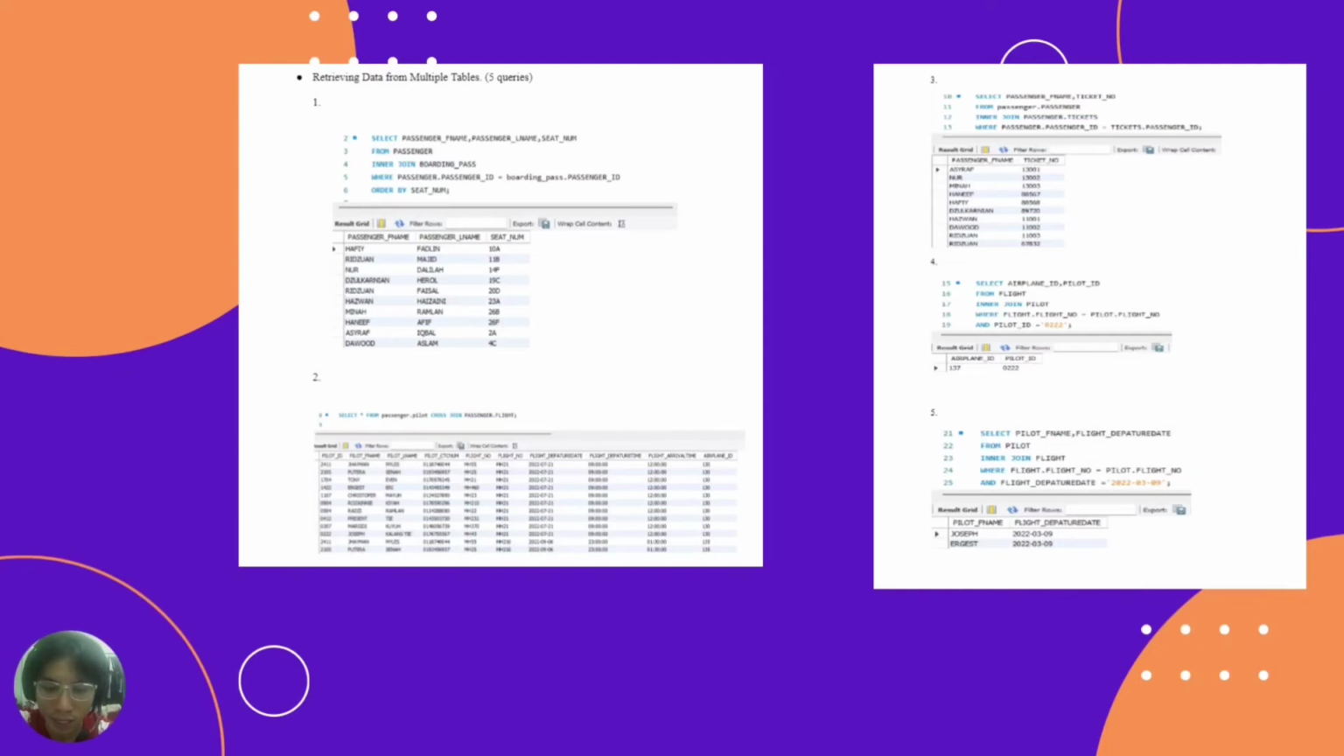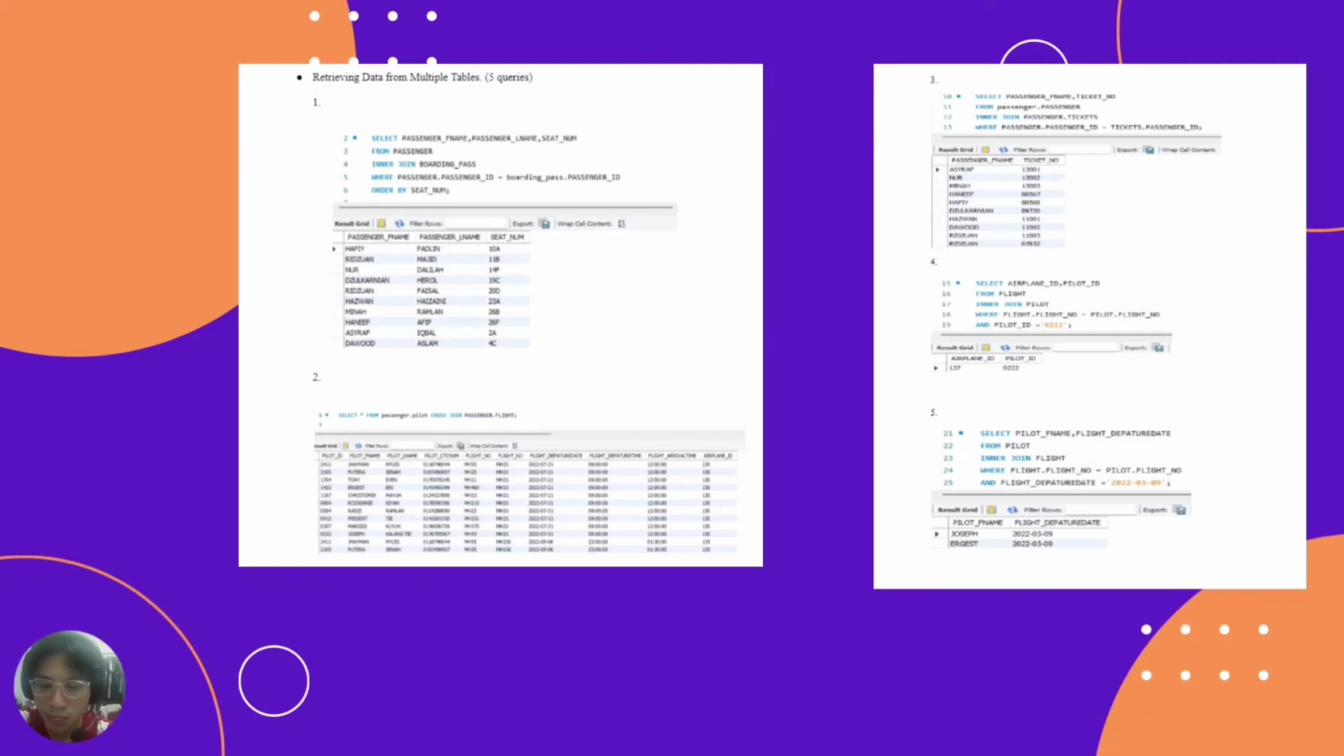The second command is select from pilot, cross join flight. From this table, we can see the table from the pilot and the table from the flight are combined. That's why there are many rows shown there.